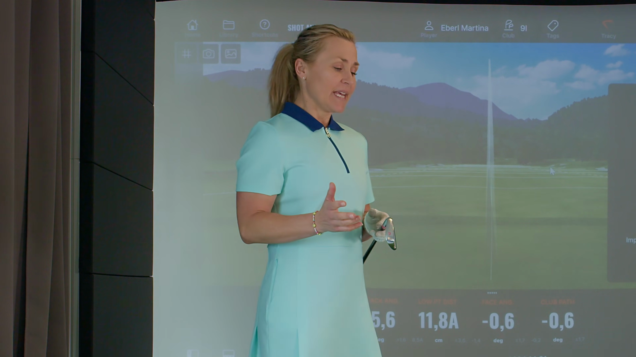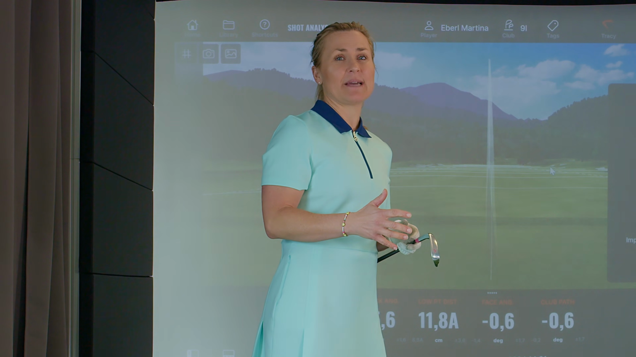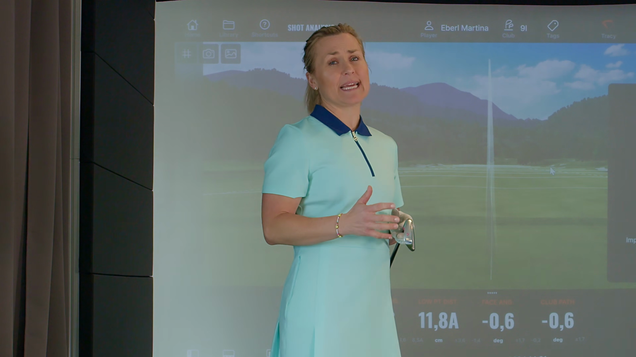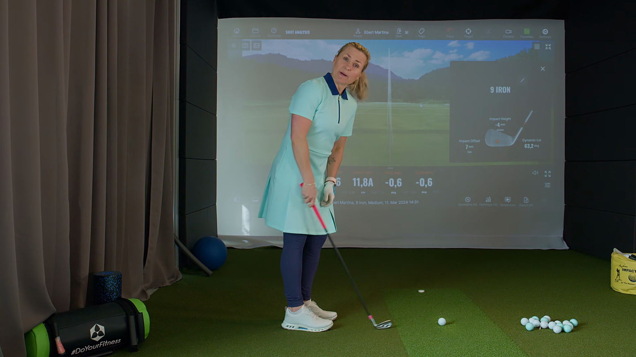Or if you're coming from the outside, that you're steep at the same time. It doesn't necessarily have to be like that. Mostly it is, but it doesn't have to be. So let's get it started. First of all, let's talk about the swing plane.